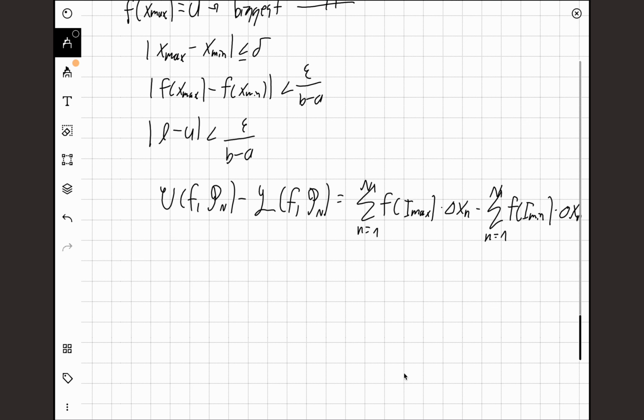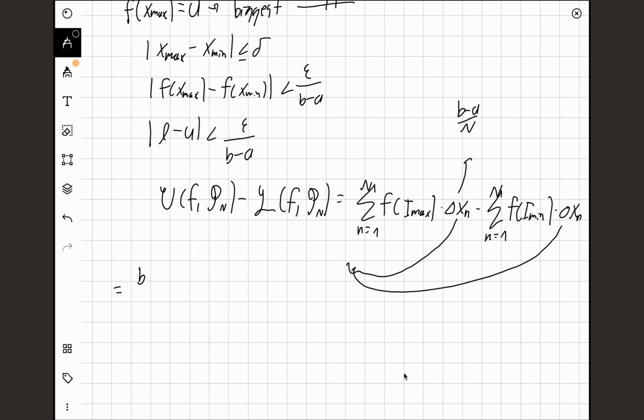The upper sum minus the lower sum. Delta x, again, these intervals have the same size. The size of the interval is b minus a over n, so that is just a constant. We can take that out of the sum. So then we just have the sums subtracted from each other. So basically this upper minus lower sum will just be b minus a over n times the sum from i equals 1 to n of f of x max minus f of x min.